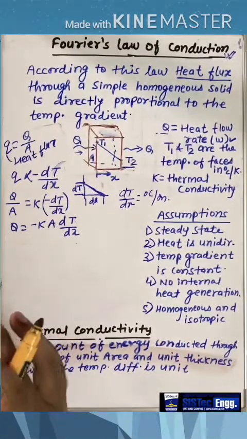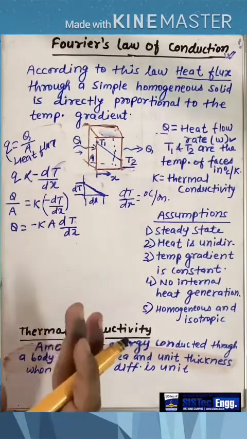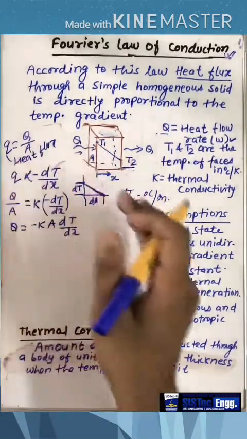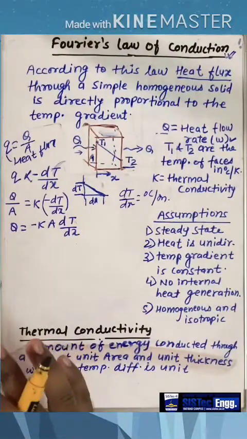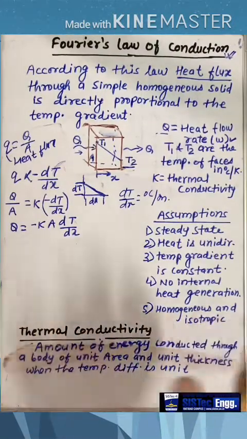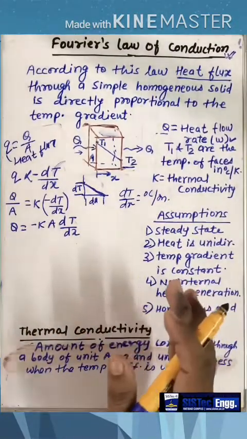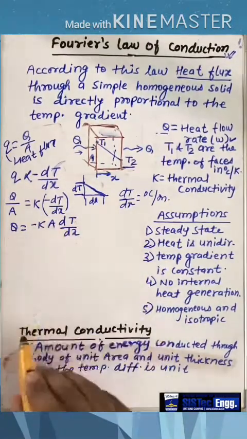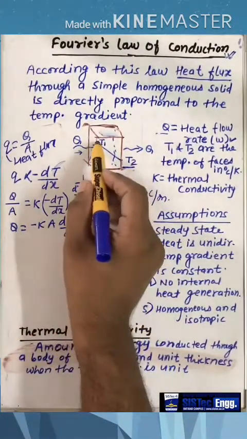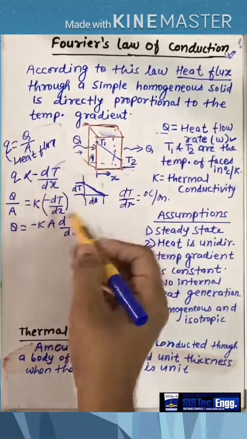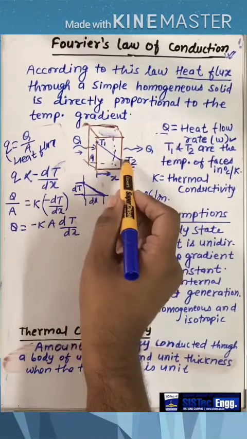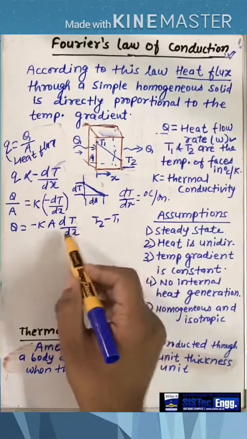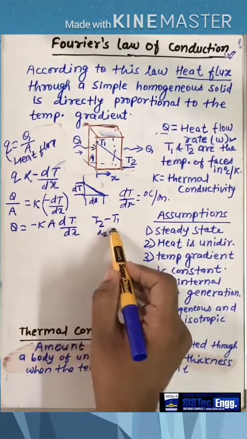So this negative sign is to take care of negative gradient of the temperature profile. We always put this negative sign to make this value positive. As you can see, what would be the dt? Dt would be the final temperature T2 minus T1, and the difference of distance would be x2 minus x1.